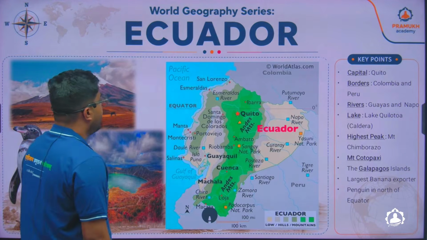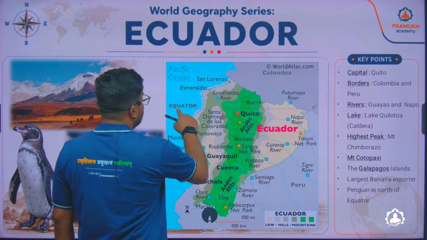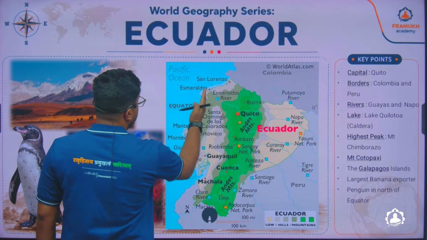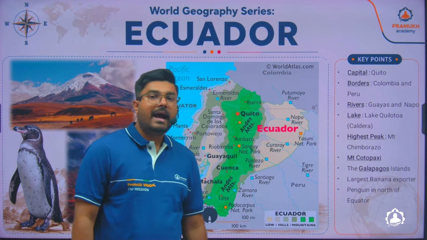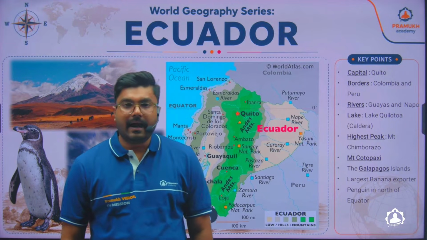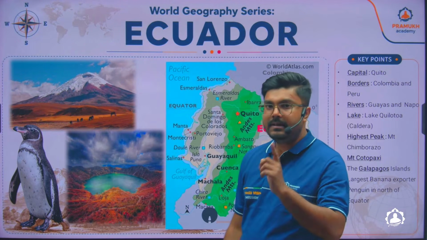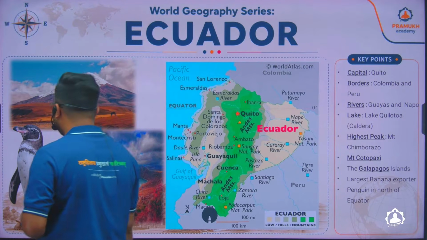The next country is Ecuador, the country through which the equator passes. And in Ecuador, a few thousand kilometers away, you will find the island which is called Galapagos Island. And I have told you it is the island where Darwin gave the theory of survival of the fittest.